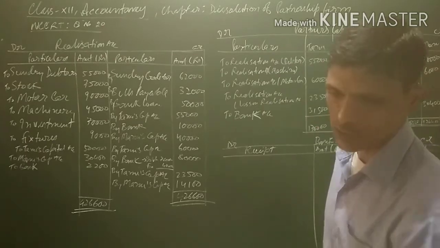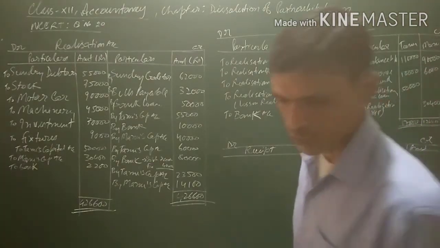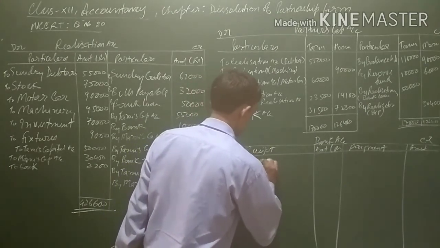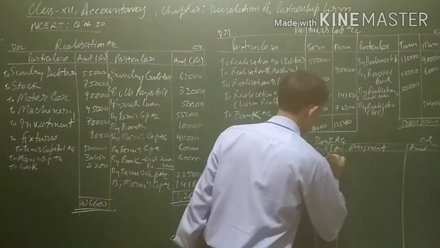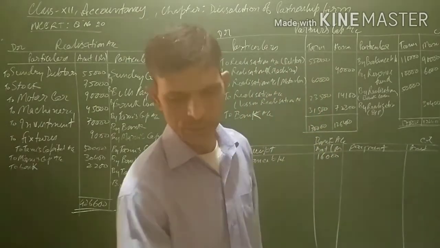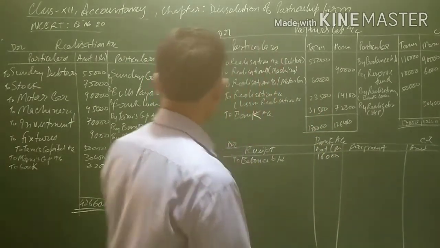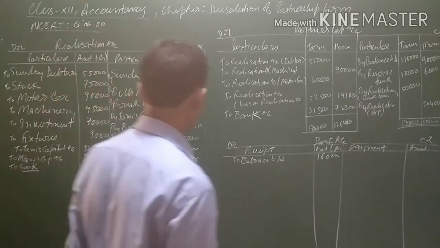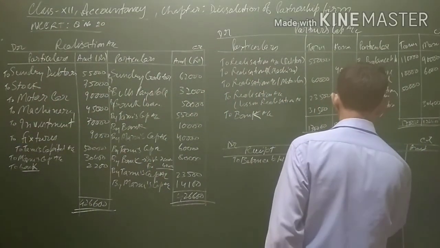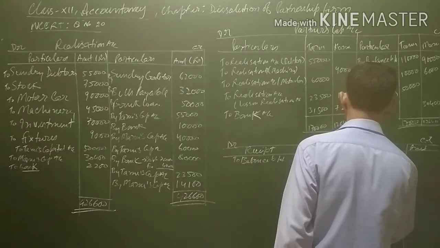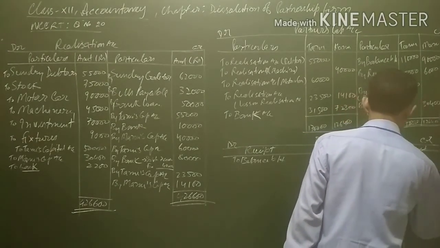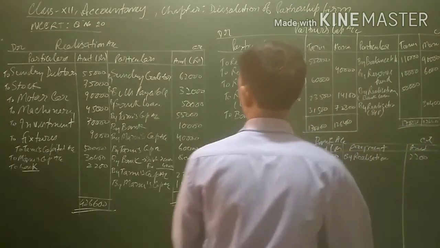Now the balance of bank account is 16,000. Since bank is an asset, the balance brought down will be written on the debit side, that is 16,000. And nothing more is given. Now see, on the debit side of realization account, lastly only one payment is being made, that is the payment with regard to realization. So on the credit side of the bank account, we will write by realization, that is 2,200.